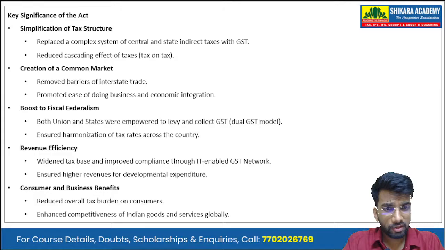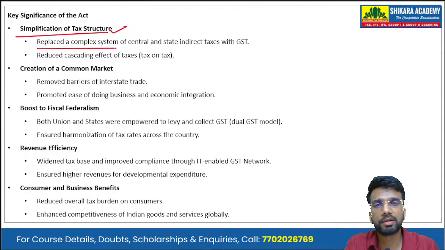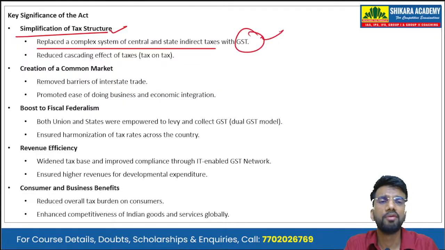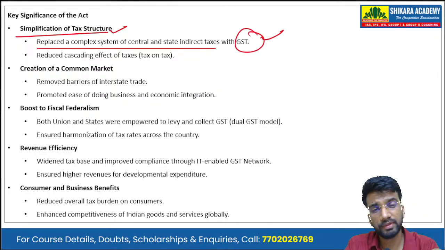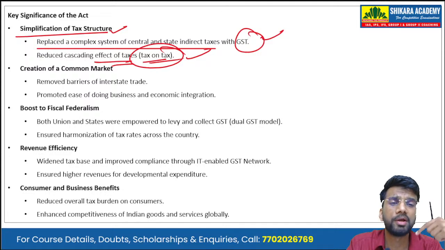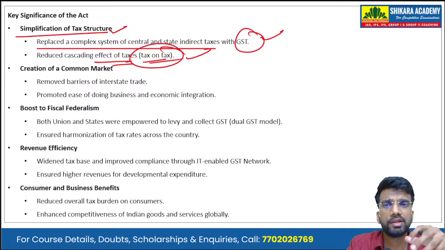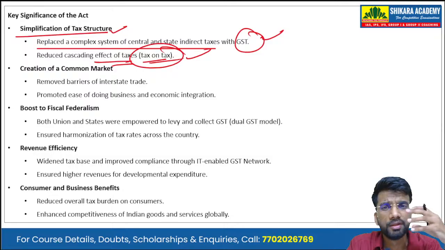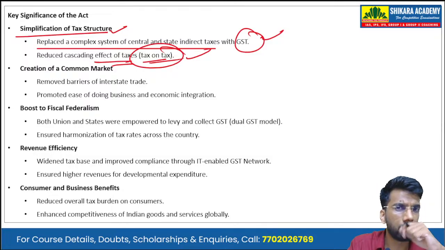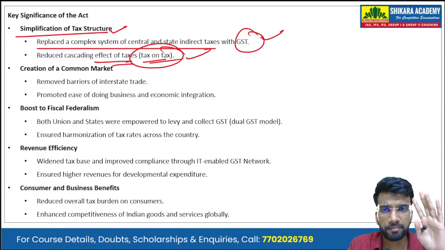Now we have to describe the key significance of the 101st Constitutional Amendment Act. So first is the simplification of the tax structure. This amendment replaced a complex system of central and state indirect taxes with one tax, that is GST. It also reduced the cascading effect of taxes, that is, tax that was being applied on tax only. So it reduced the burden of the cascading effect of the tax, as well as replaced the complex system of central and state indirect taxes with a single unified tax system.